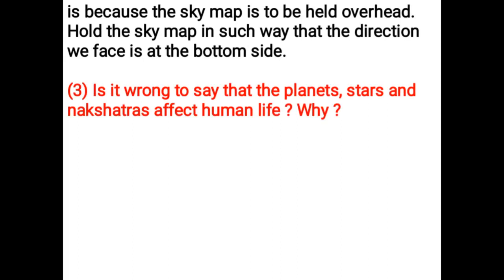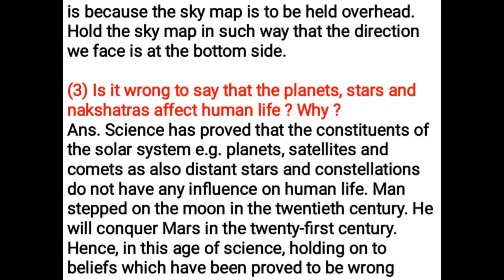Is it wrong to say that the planets, stars and nakshatras affect human life? Why? Science has proved that the constituents of the solar system, for example planets, satellites and comets, as also distant stars and constellations, do not have any influence on human life. Man stepped on the moon in the 20th century. He will conquer Mars in the 21st century. Hence, in this age of science, holding on to beliefs which have been proved to be wrong through numerous scientific tests is an unnecessary waste of one's time, energy and money. It is necessary to consider all these issues with a scientific frame of mind.